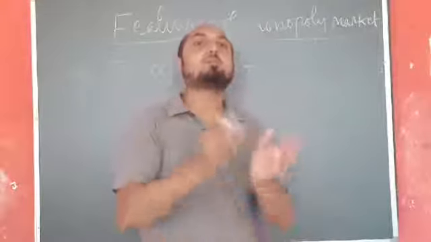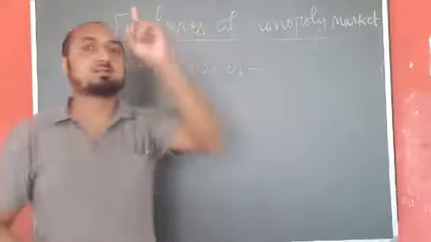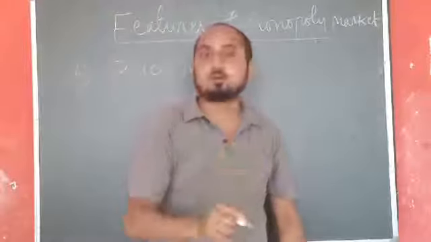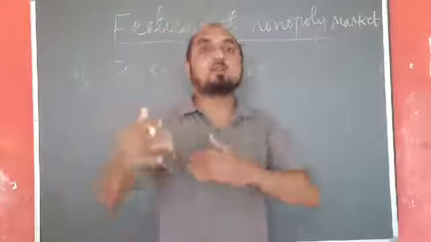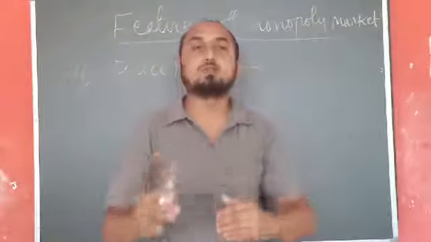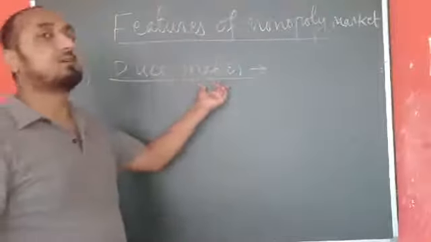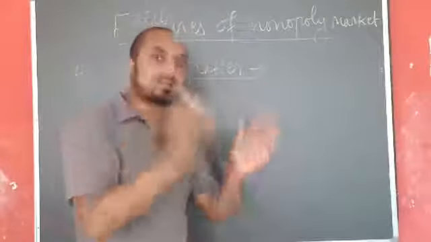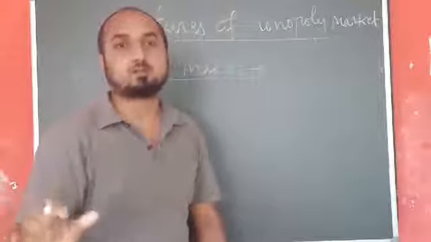There is a single seller or single producer of that product in the market, and if they want to increase the price they can do that, if they want to reduce the price they can do that. So in the case of this price maker, the monopoly market has the power to set or make the price for its own product.